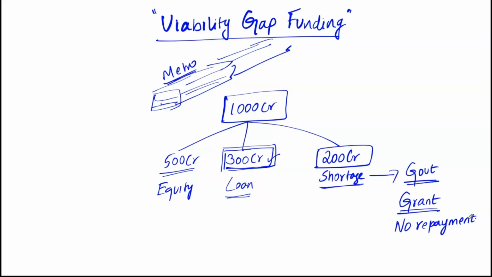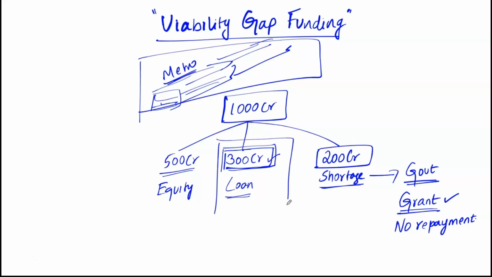Correct? So this viability gap funding is basically a grant, and this is given to support economically justified projects which lack financial stability. Here the project can tolerate only a 300 crore loan. If more loan is added, then that will affect the financial stability. So more loan is not possible. That's why the government is going to come out with a grant.